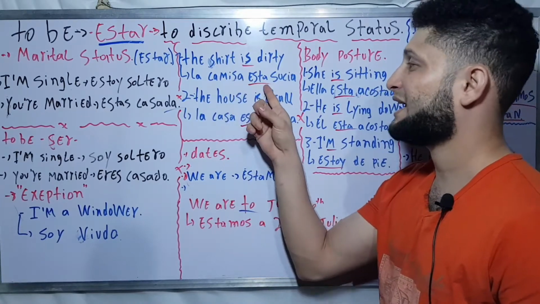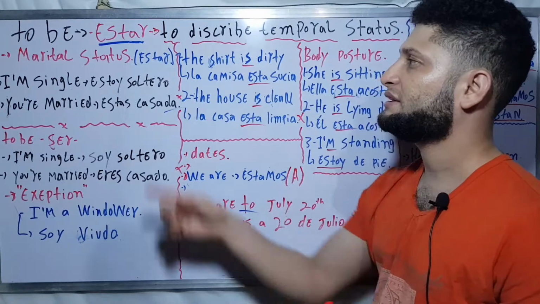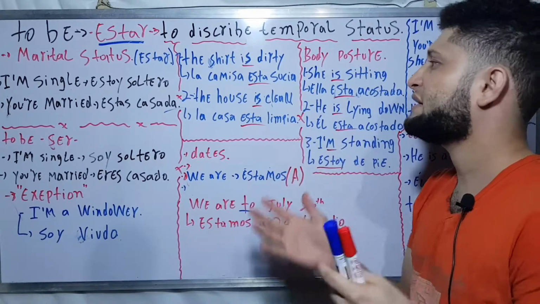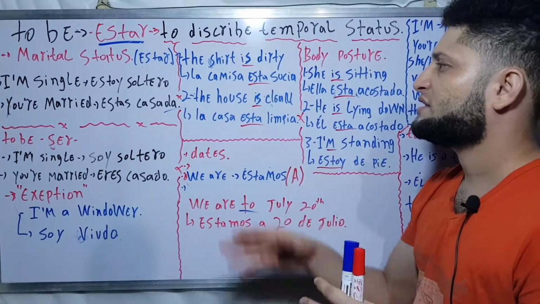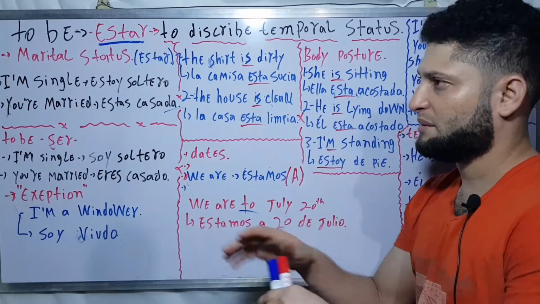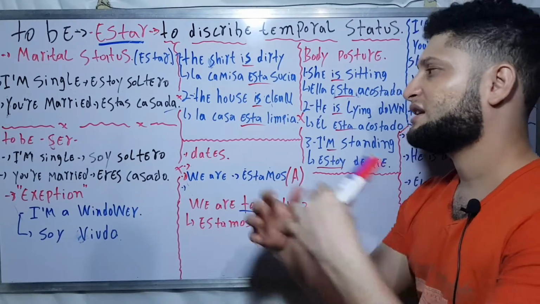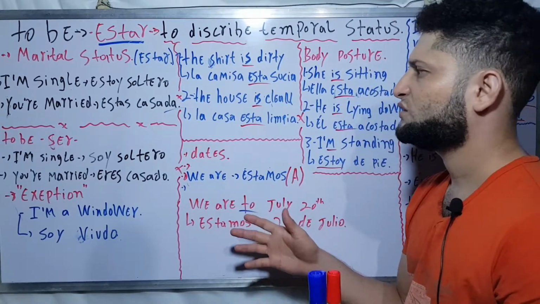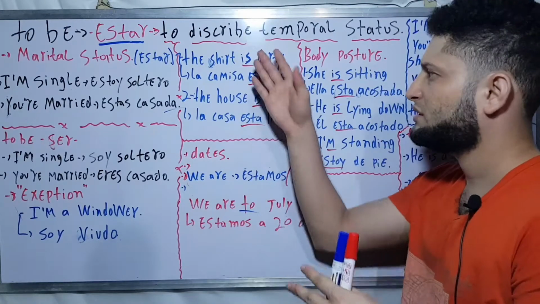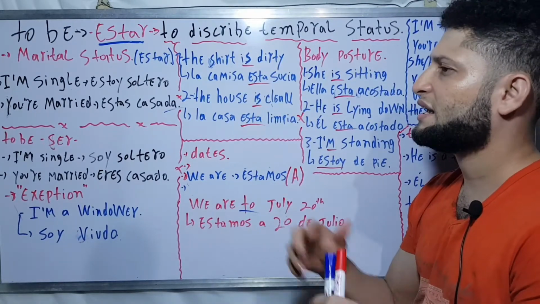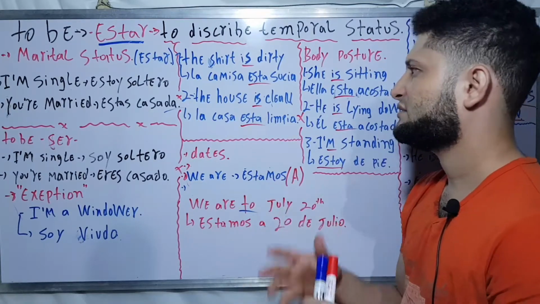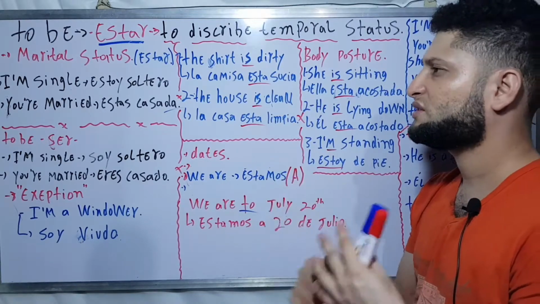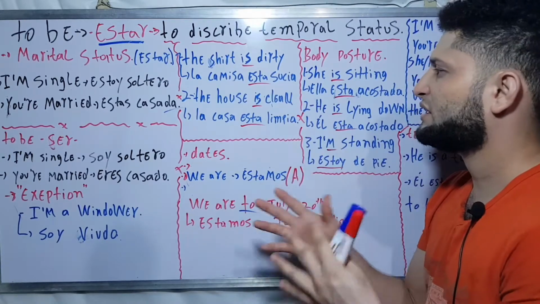La camisa está. I need to use the conjugation for the verb estar, because it's for me to describe something. So the shirt now is like this, but maybe if I wash that shirt, the shirt will be clean once again. It's for you to define how something is. So in this case, the shirt is dirty, for a certain period of time, to describe temporal state about something.